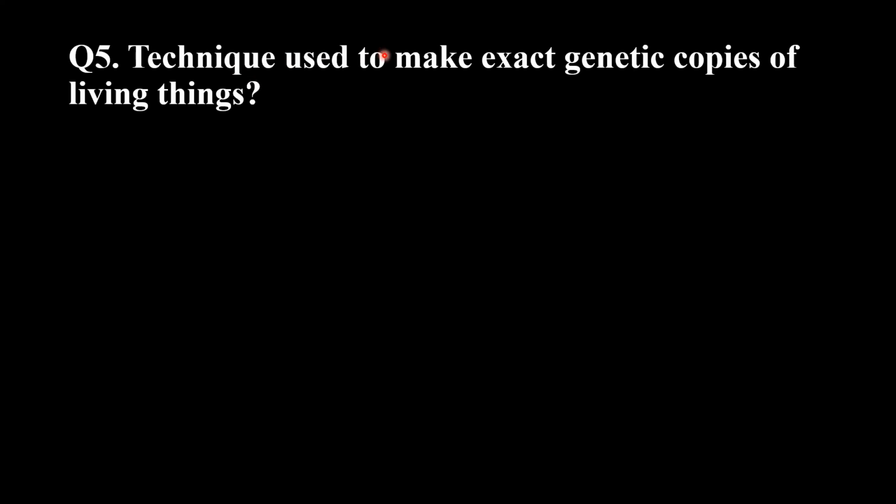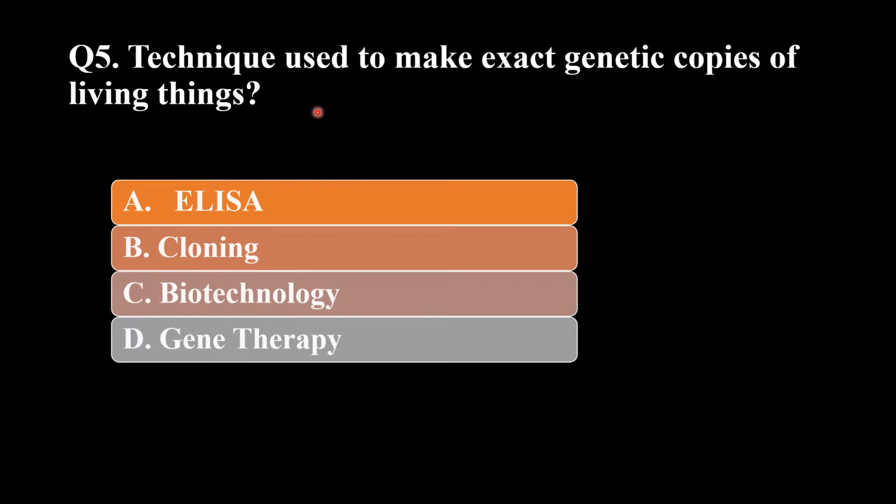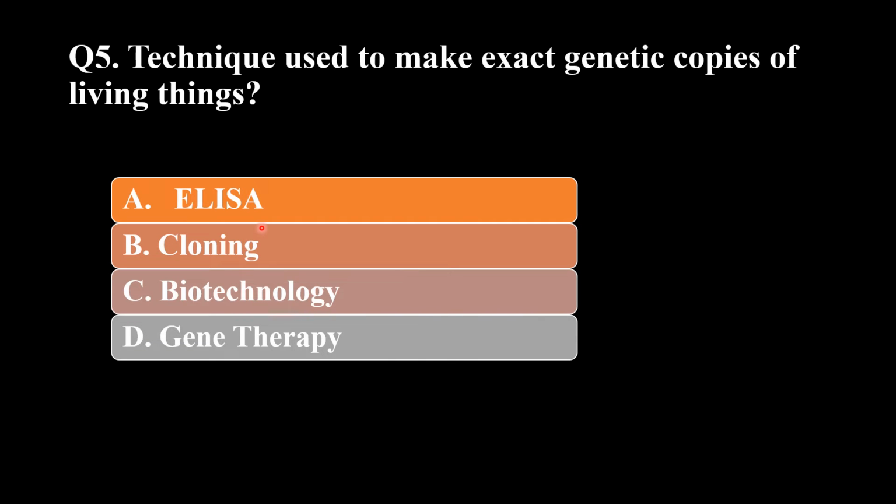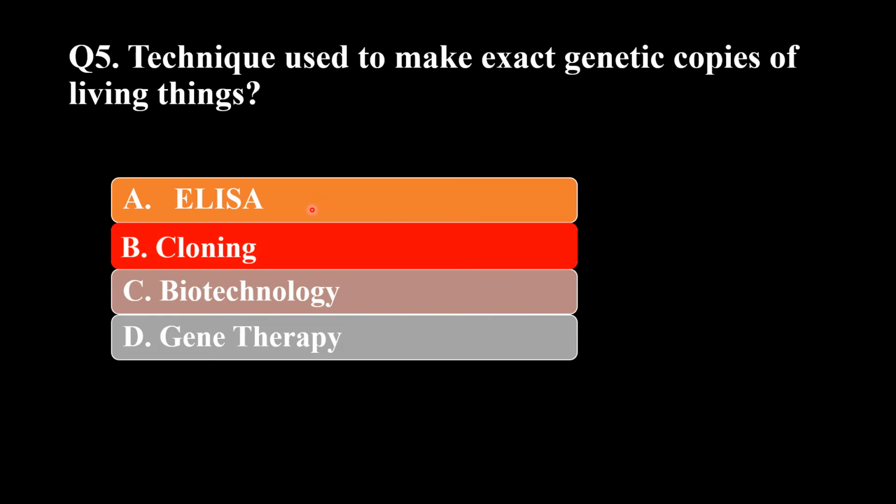So the next question is, technique used to make exact genetic copies. We have to make the exact, identical genetic copies of living things. Which technique is it? The options are ELISA, cloning, biotechnology, or gene therapy. The answer is cloning. Cloning is the technique used to make the exact genetic copies of any living being by making clones of that organism.